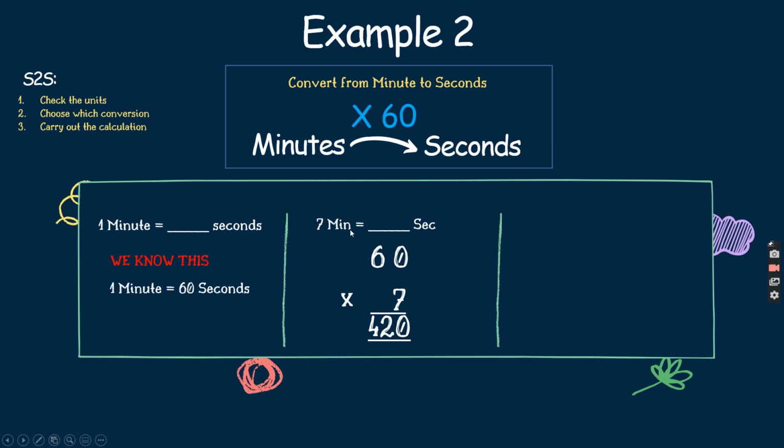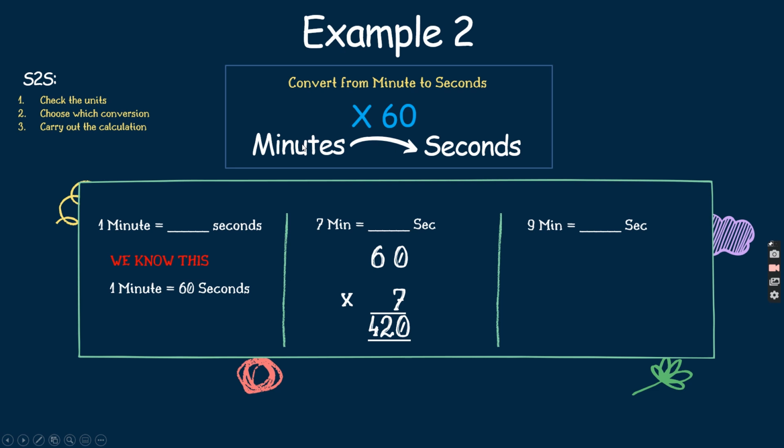Now I'm going to talk about this short form right here. We can also write down minutes in short form, which is min, or seconds in its short form, sec. Okay, so every now and then I'm just going to write down the short form, and you should know what this means. So 9 minutes, we want to change it to seconds.